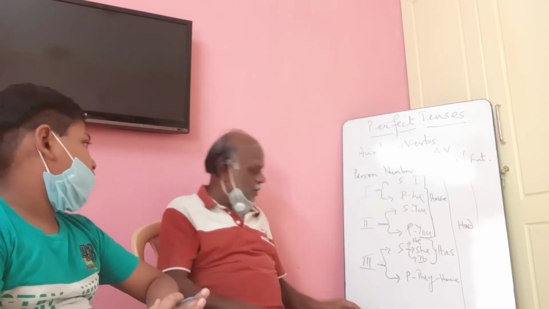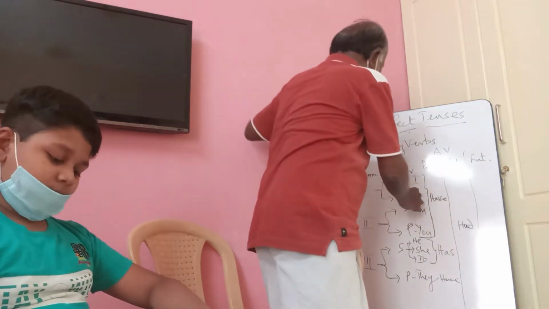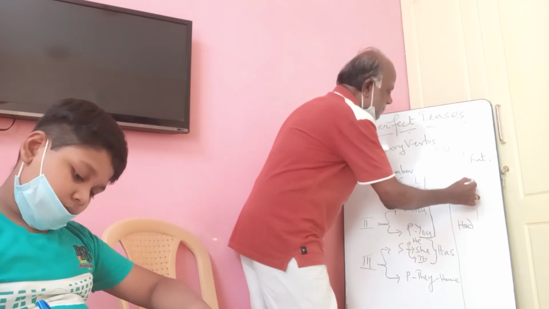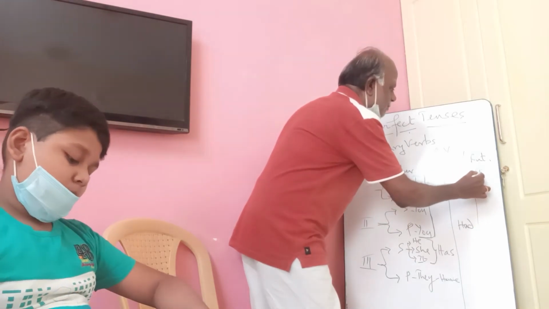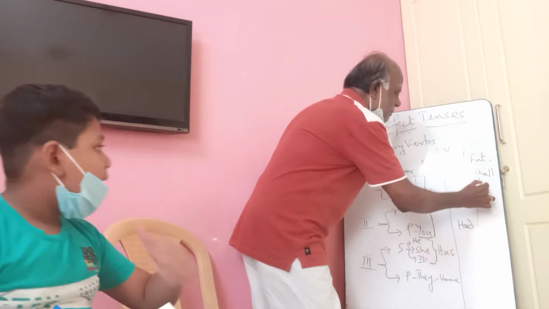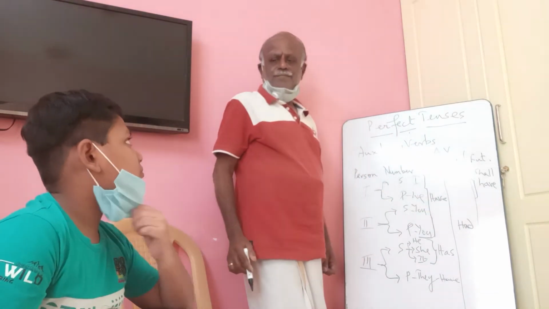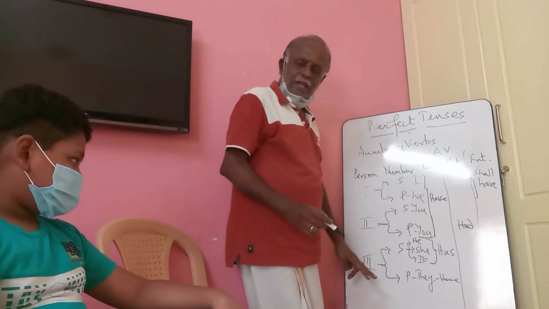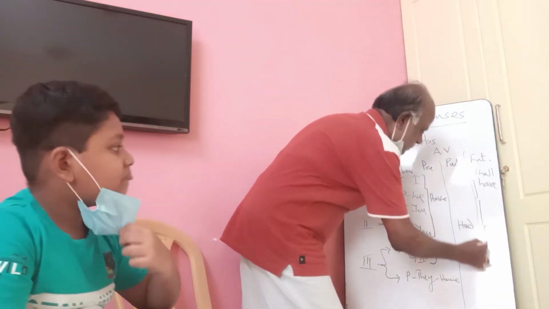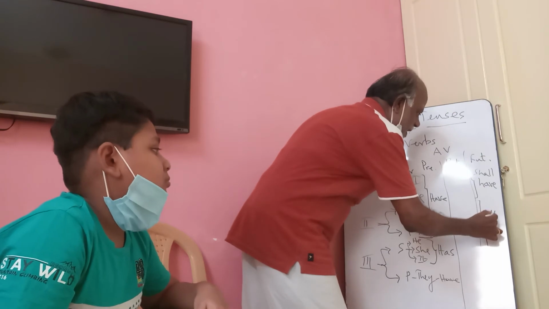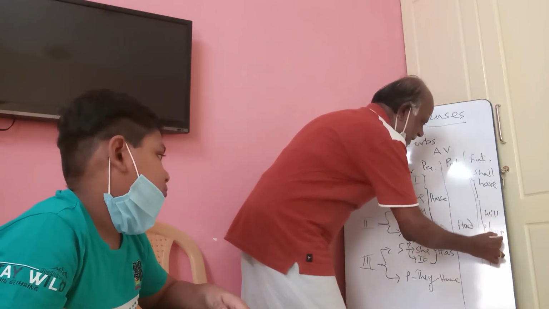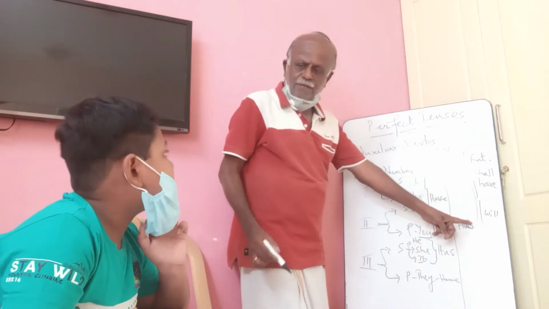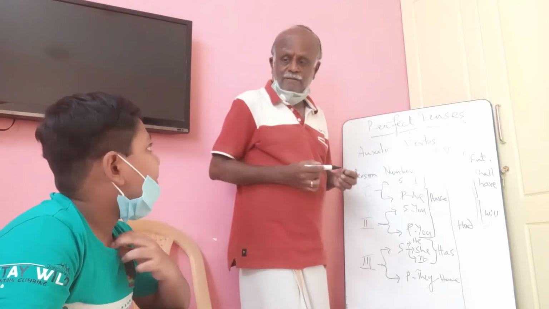So here first person singular and plural, you will have shall have. For second person singular plural, third person singular plural, you will have will have. Don't say will has here. It is wrong usage. You should use only will have. He will have.